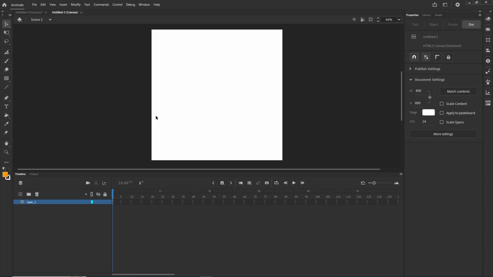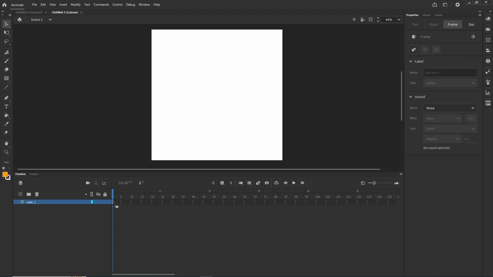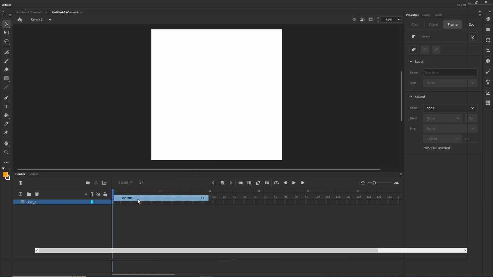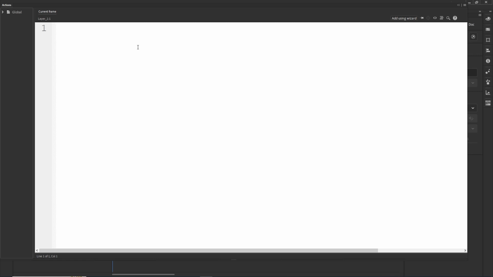I am in the HTML5 canvas, and we are going to be writing this with JavaScript, and I have this 800 by 800, but you can choose whatever color that you want. So I'm going to right click on this Layer 1 first frame, and I'm going to choose Actions. If you didn't watch the first video and you have no idea about for loops, I would recommend you to go ahead and watch it, or if you have any idea about for loops, that's fine. So I'm going to type for let i equal to 0.